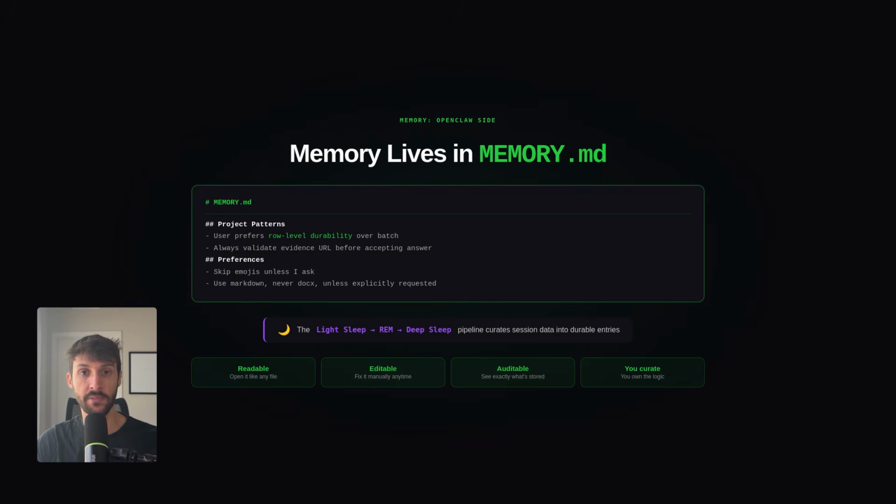Here's the actual comparison. OpenClaw memory lives in memory.md. It's a markdown file. You can open it, read it, edit it, and see exactly what your agent remembers. The dreaming pipeline, light sleep, REM sleep, deep sleep, turns session data into durable entries. The easiest way to think about this is your agent's memory is a notebook you can audit anytime.